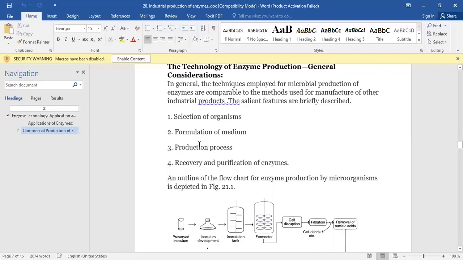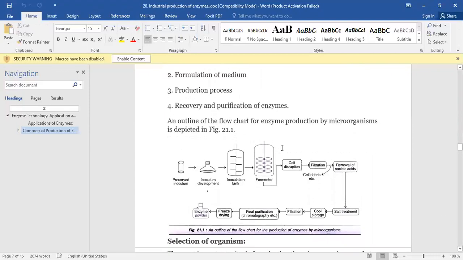After that, we conduct the production process. In the production process, fermentation is used, and different kinds of fermenters are used. For example, this is the inoculum, this is the bacteria. First, we select the organism.